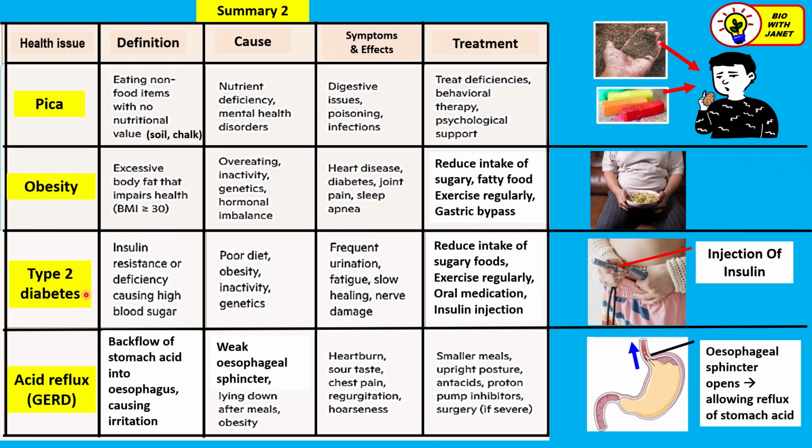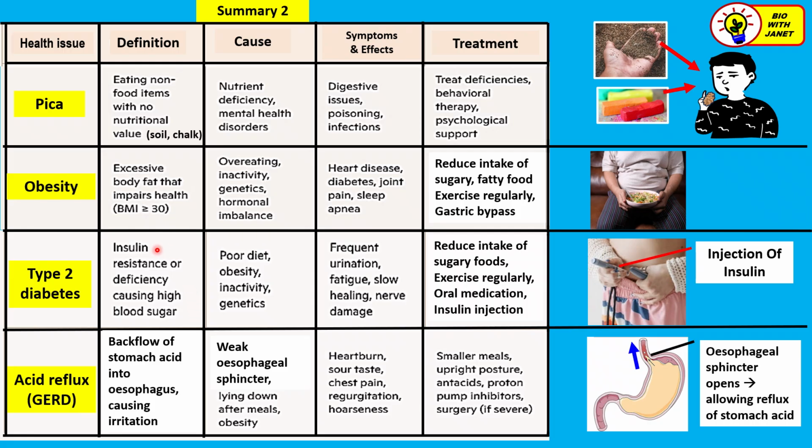usually the adults get it at the later stage, right? And some of them can still produce the insulin. The pancreas produces the insulin, okay, but the cells do not respond to the insulin by taking up the sugars or glucose. Normally, if insulin is released into the blood, it will stimulate the body cells to absorb or take in more glucose from the blood for respiration so that they can produce energy, right? So that the blood sugar level will go down.